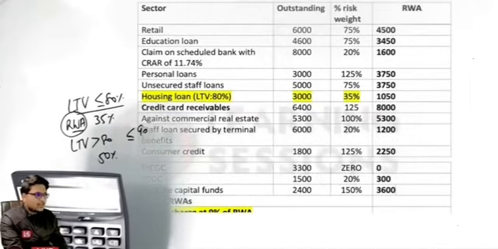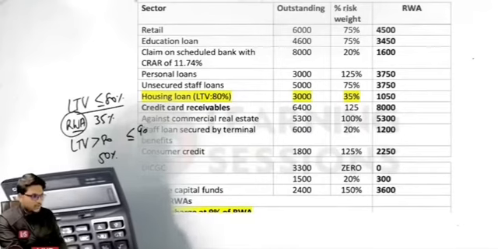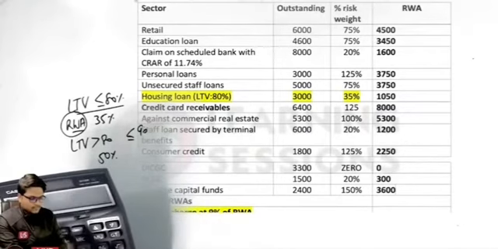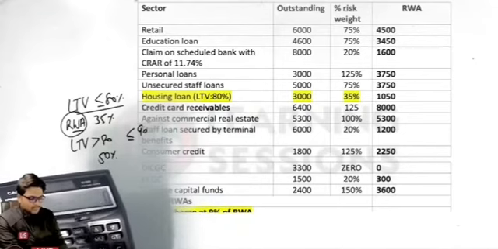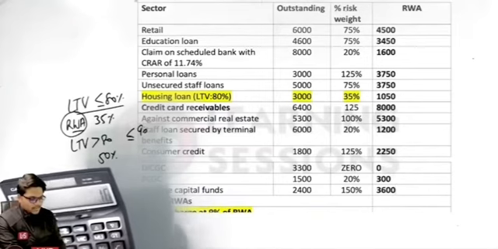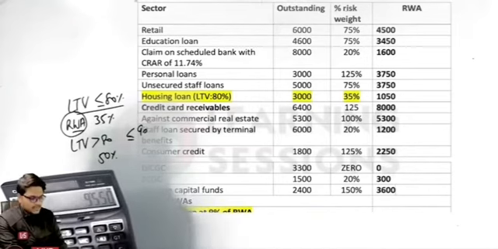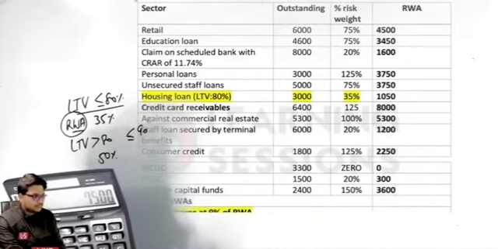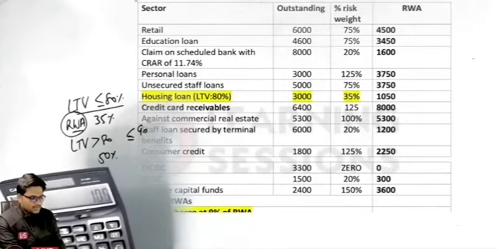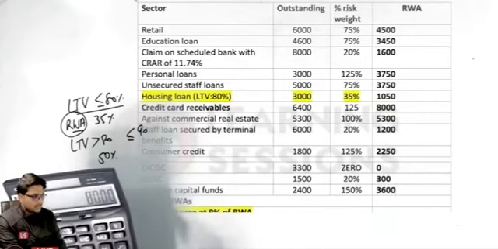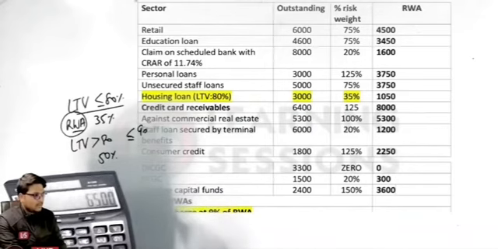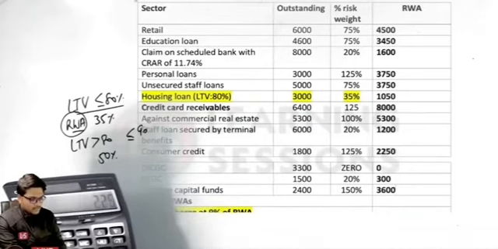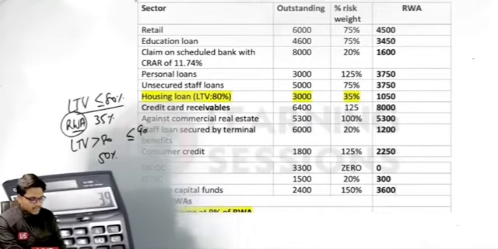Now we need to add them all up. So it is equal to 4,500 plus 3,450 plus 1,600 plus 7,500 plus 1,050 plus 8,000 plus 50, 300 plus 1200, that is 6500, plus 2250 plus 3900.